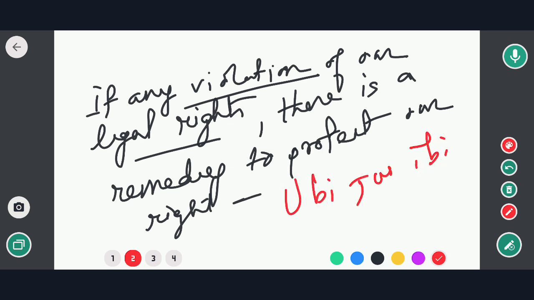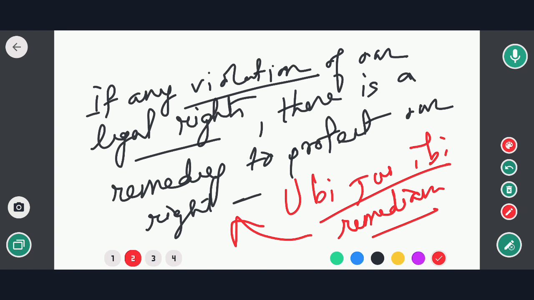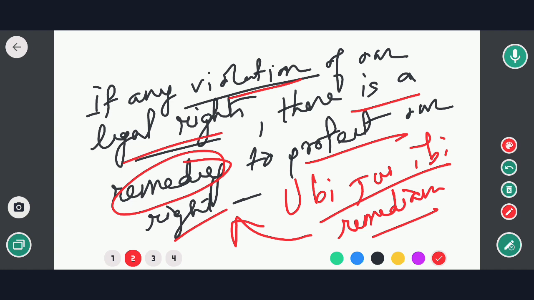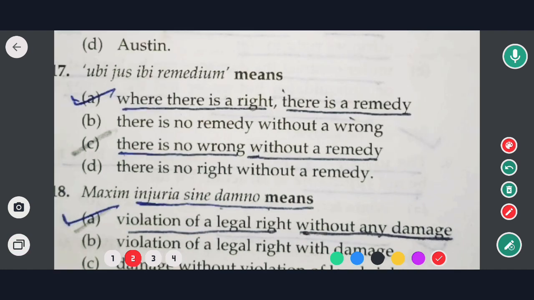So if there is any violation of any legal right, there is a remedy to protect that right. Okay, so in this case option A would be the correct answer. Now move to the next question.